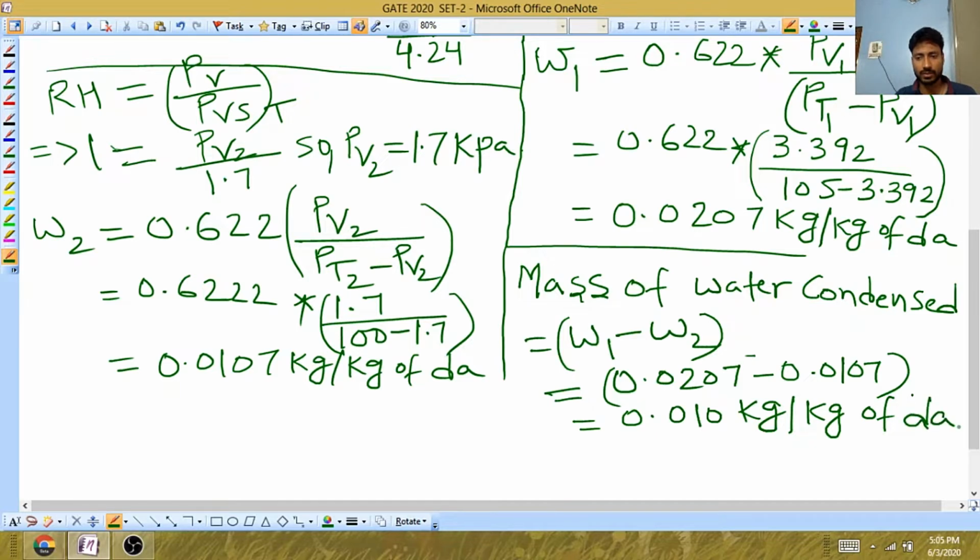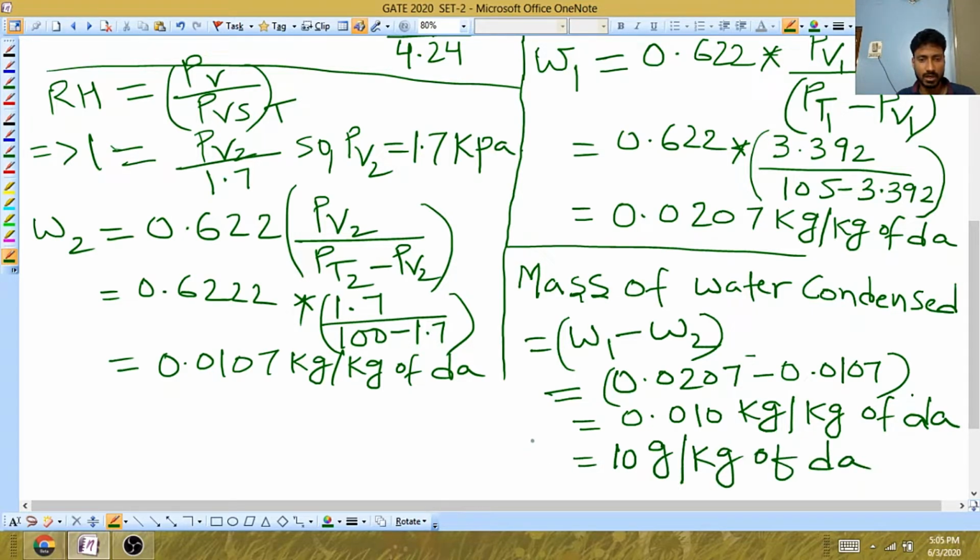But in the question they have asked in gram per kg of dry air, so multiply it by 1000. If you do that, you will get 10 gram per kg of dry air.